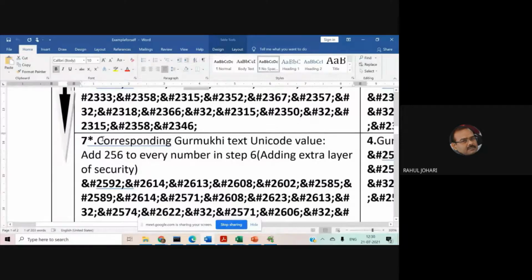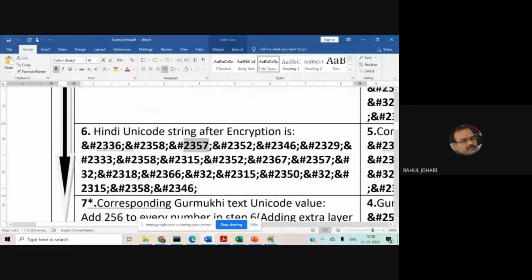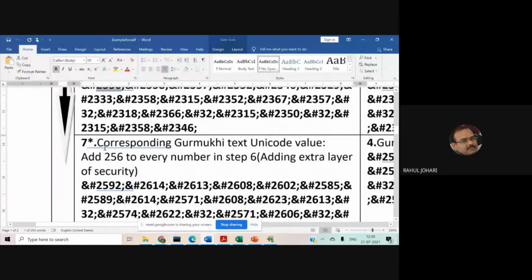Now step 7, what we do, corresponding Gurumukhi text Unicode value, add 256 to every number in the step 6 by adding an extra layer of security. So 2336 is there, we add 256 more to it, we get 2592. Now that was something additional done by us to add a more level of security, so that even if the person knows of the Hindi and the Gurumukhi language, we introduce certain more level of security to it. That's an additional touch given to this technique.